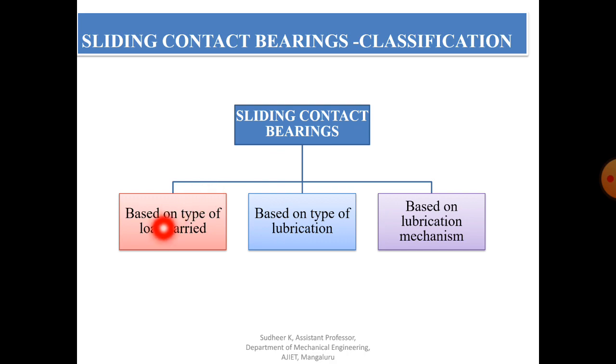We'll see what the classifications are based on type of load carried. Similarly, based on type of lubrication, there are different types of lubrication we will come to know, and again we can classify sliding contact bearing based on that. Similarly, we can classify based on lubrication mechanism. There are certain lubrication mechanisms, and we'll see them in detail. We'll see the classifications based on these three one by one.